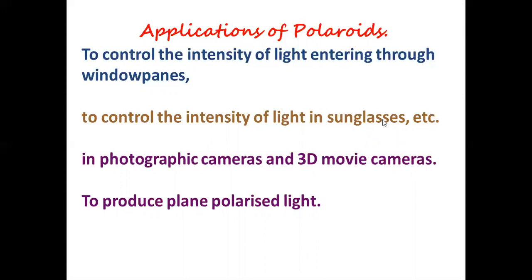And in 3D effect, if an arrow is shot, you feel that it has come very close to you, right? And if a ball is thrown on the screen, you feel that the ball is hitting towards you. You get that feeling. So you have to wear a goggle that is a polarized sheet, and to produce polarized light. Yes, this is one common application. Polaroids are used to produce polarized light. That is quite common, and to reduce the intensity of light in 3D cameras, in sunglasses.